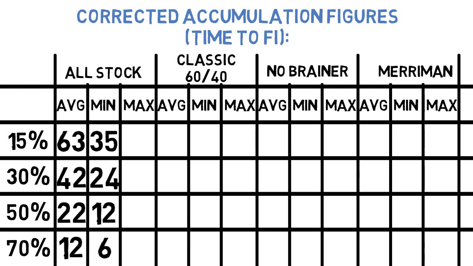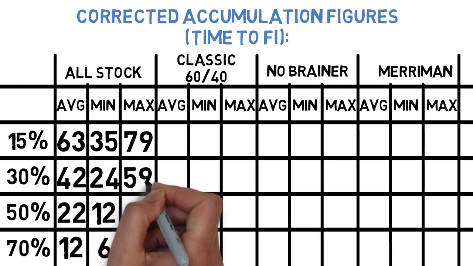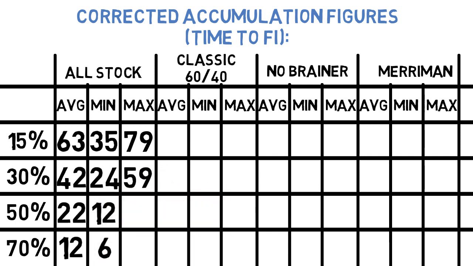Its slowest path with a 15% savings rate took 79 years. That started in 1939. With a 30, 50, and 70% savings rate, those figures dropped to 59 years, starting in either 1958 or 59, 42 years starting in 1954, and 26 years starting in 1961, respectively.